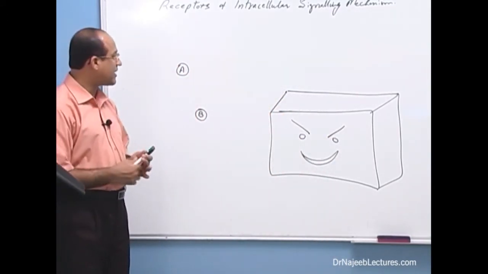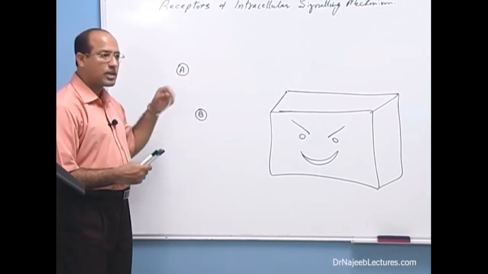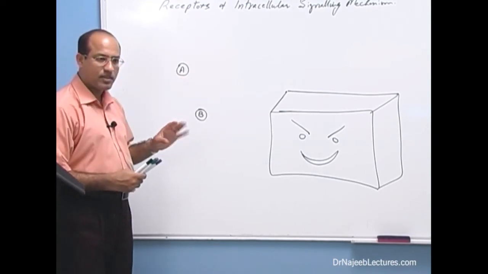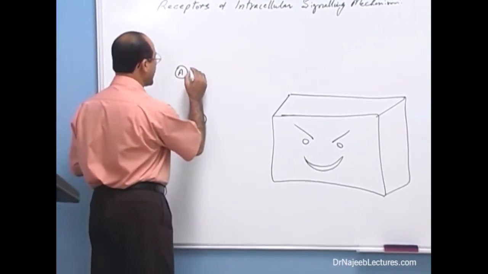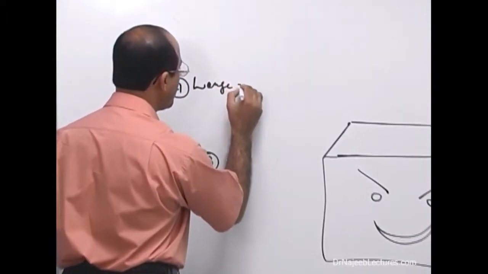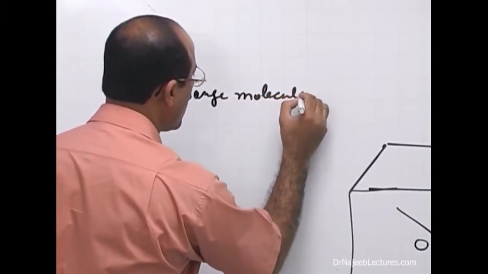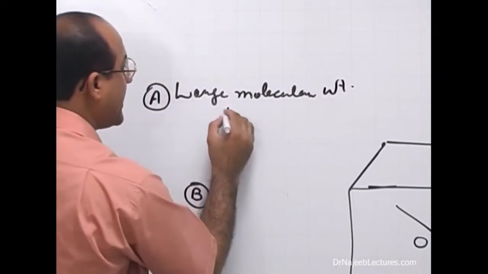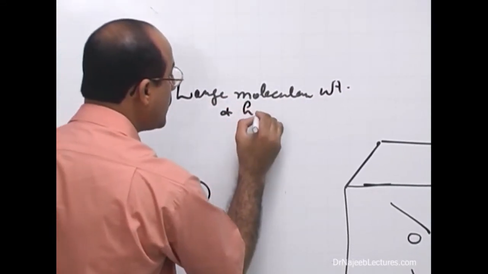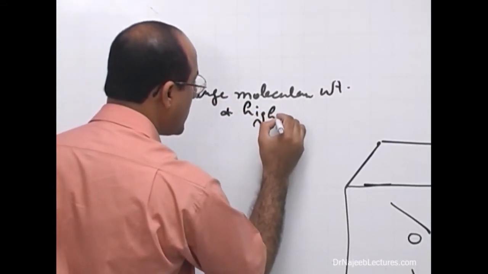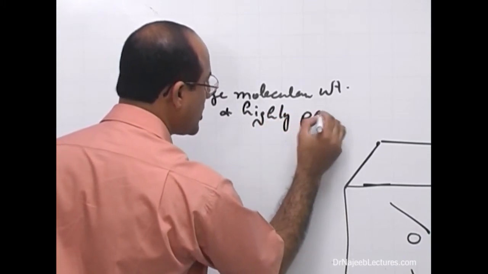The question is that there are basically two types of ligands, some which are of large molecular weight, and some of them are highly polar, highly charged.